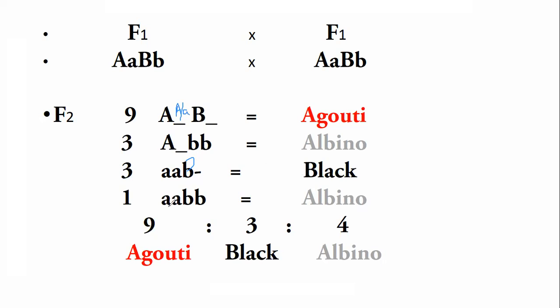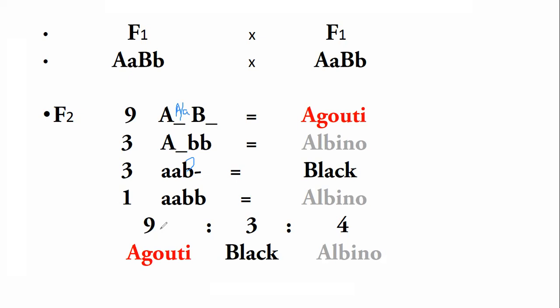And the last genotype is the one in which small a, small b is present. It means that is a homozygous recessive condition for both genes. So here small a is present, which should be responsible for the black phenotype. But due to the influence of the B gene that is present in homozygous recessive condition, the A gene cannot express itself. That's why the phenotype is albino.